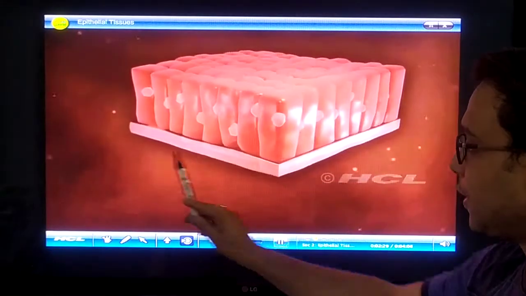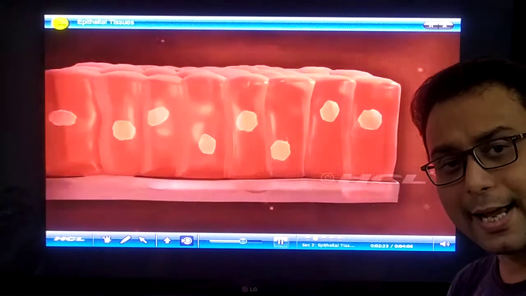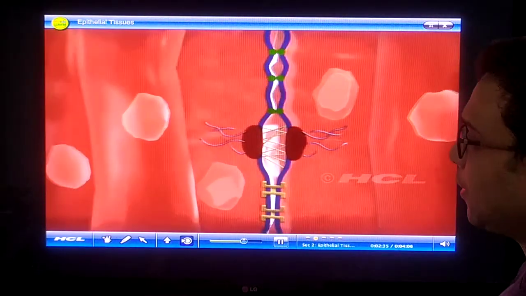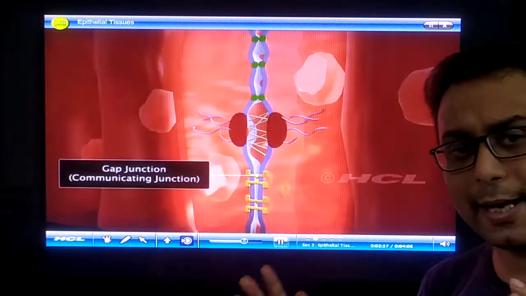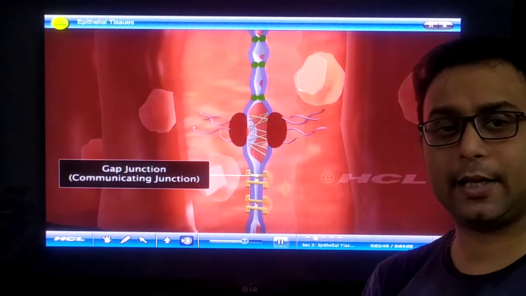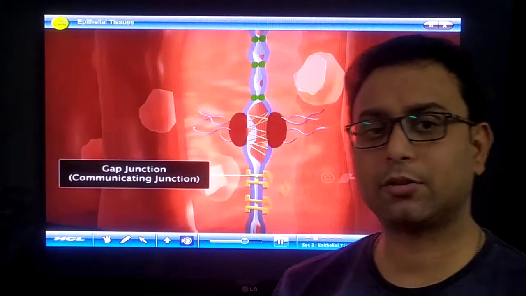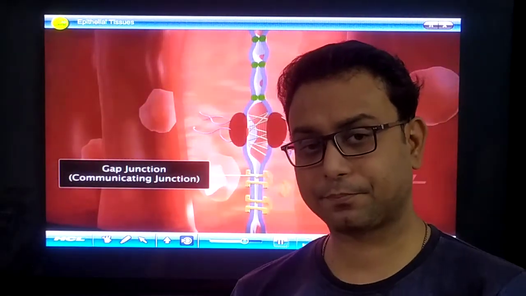In every epithelial tissue, the cells are arranged above the basement membrane. The cells are compactly arranged because different types of junctions are present. This is a very important question in your science or PAD exam.